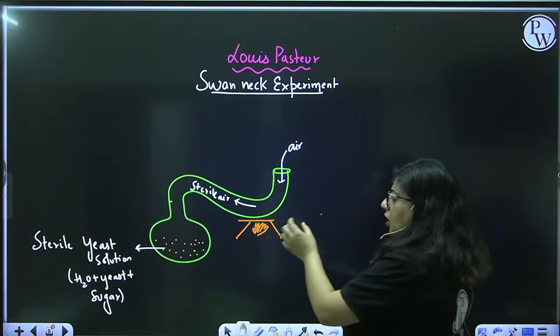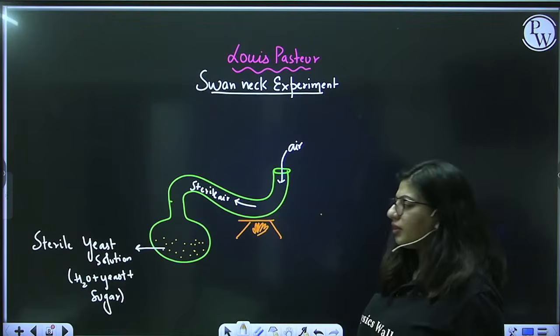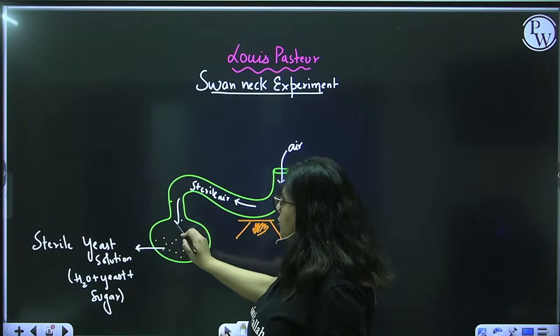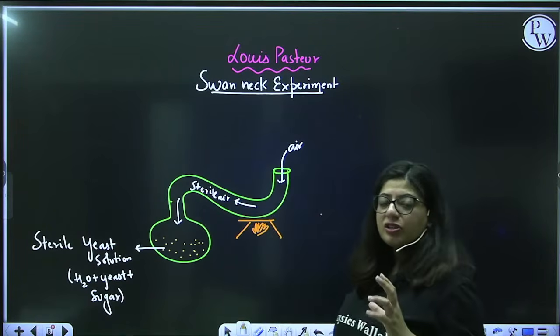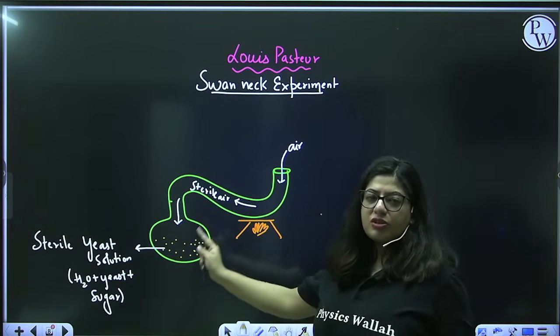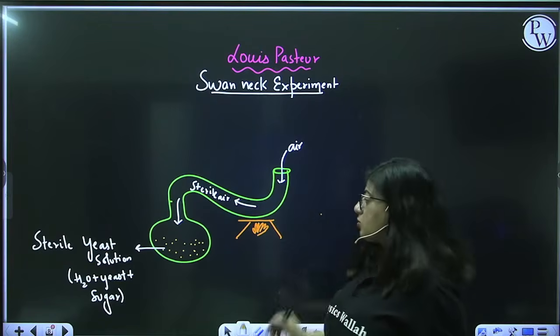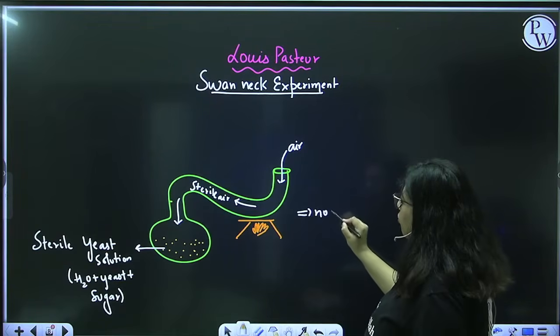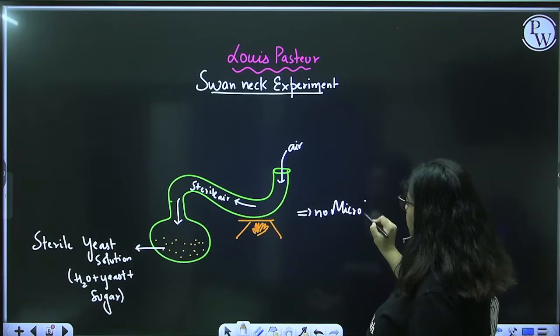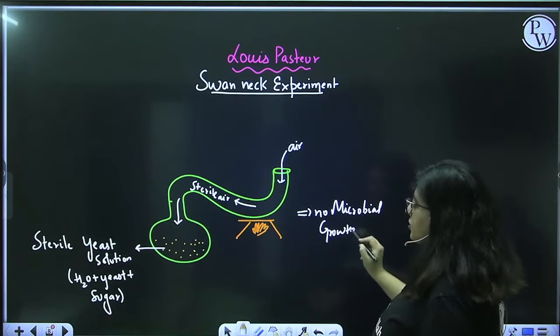So if you heat it here, the air will become sterile, and whatever air is entering the yeast solution is sterile air. So he found out that when he heated this portion of the flask, whatever was going in did not lead to the formation of any microbe. There was no microbial growth. Okay, so this was the first step of the experiment.